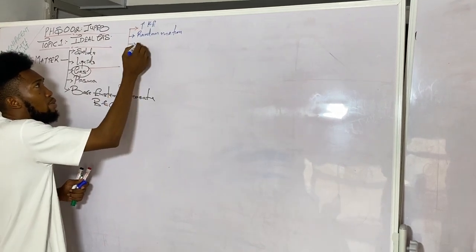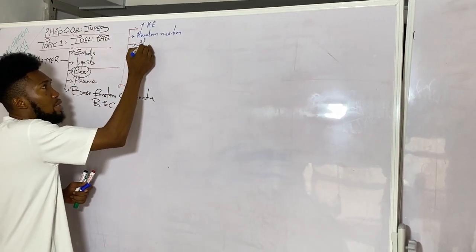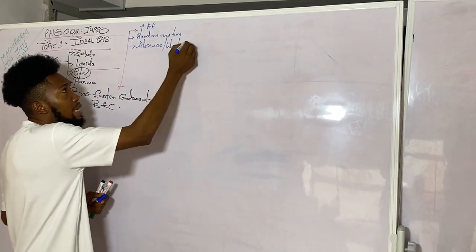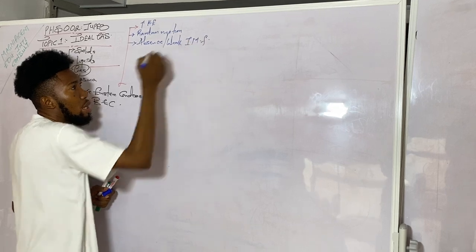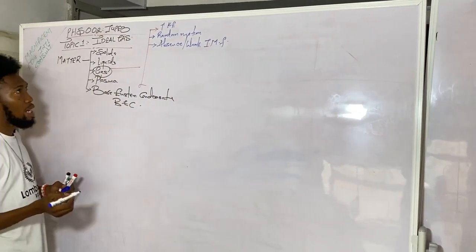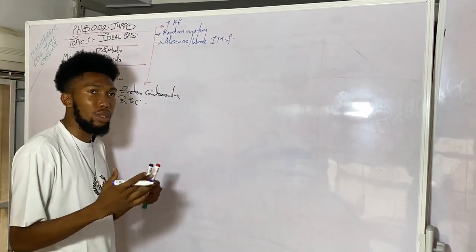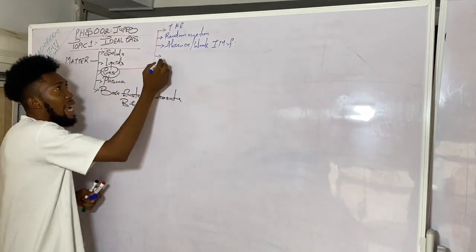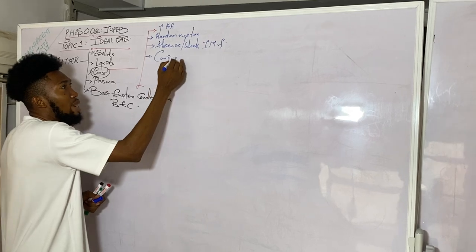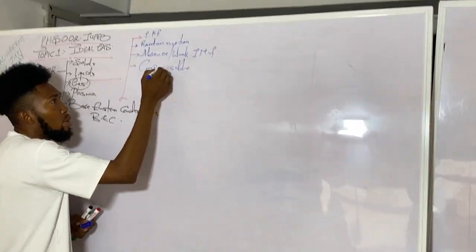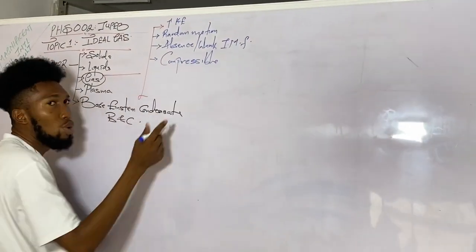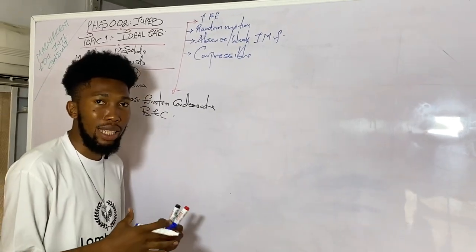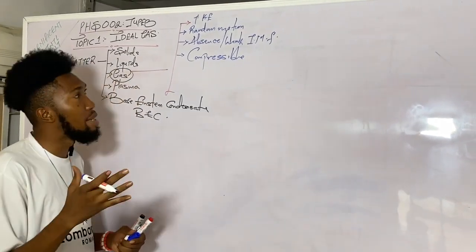Another reason why they can move randomly is because they have an absence of, or very weak, intermolecular force of attraction between their molecules. So the absence of that intermolecular force is why they can still move randomly. We also know that gases are compressible. So they can be compressed. Whenever pressure is applied to a gaseous system, you can actually reduce the volume.